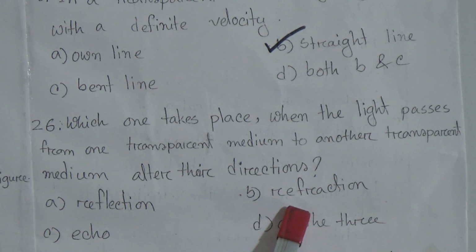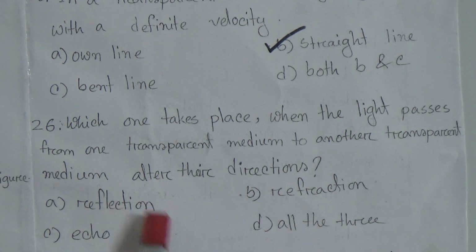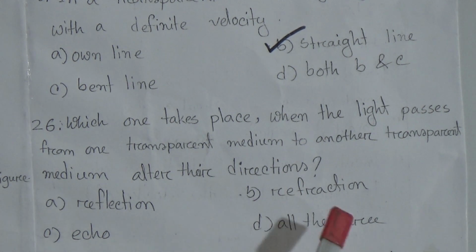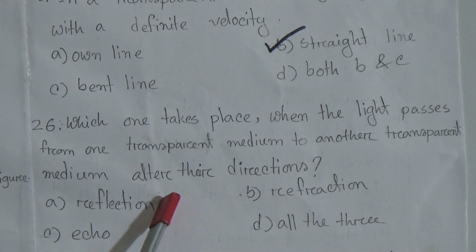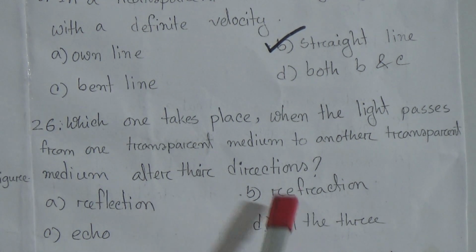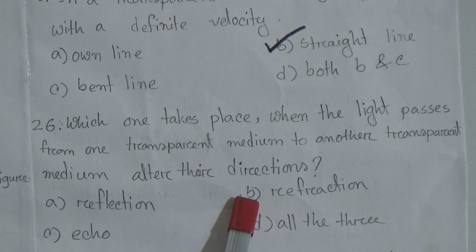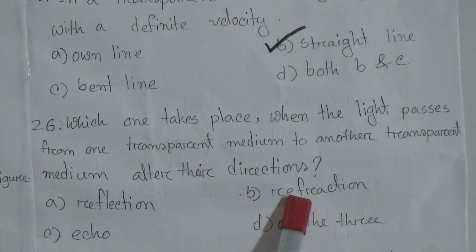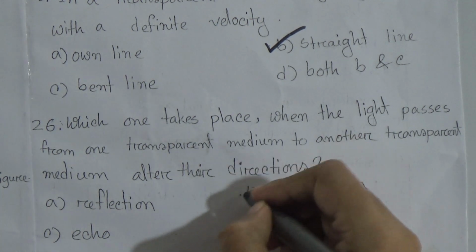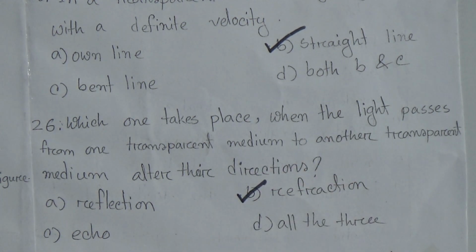Dear students, the answer will be refraction, because reflection is when a light ray falls upon a medium and comes back to the same medium, but when a light ray passes from one transparent medium to another transparent medium, it is called refraction of light. The answer will be B.